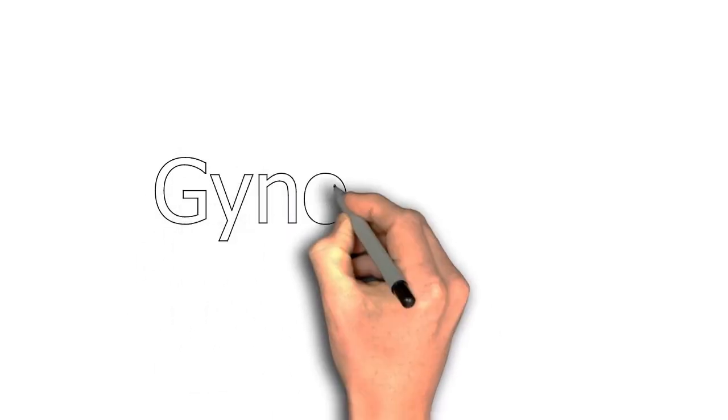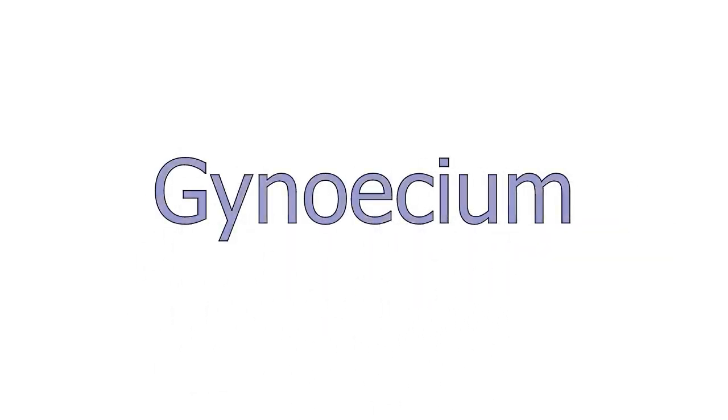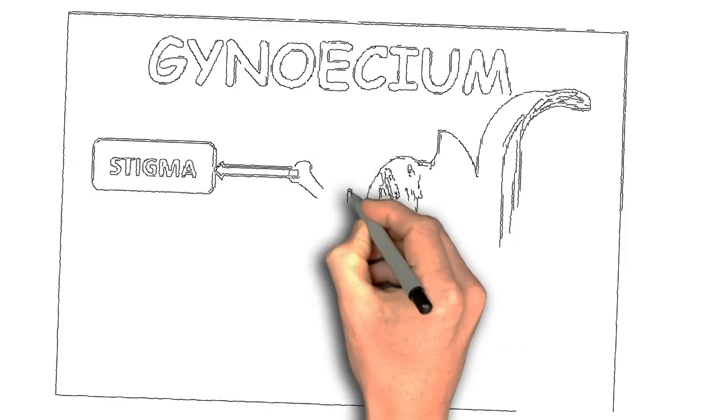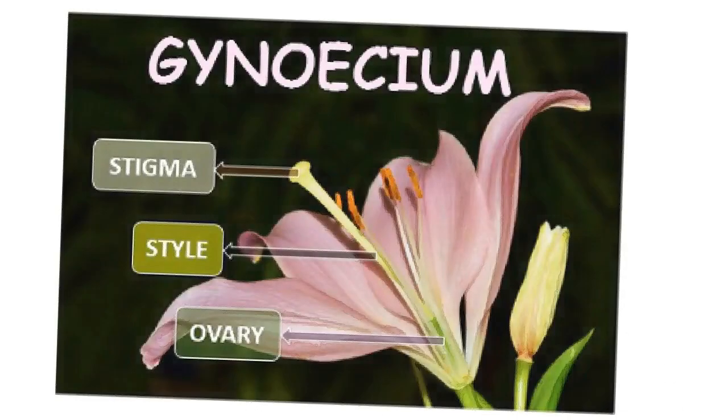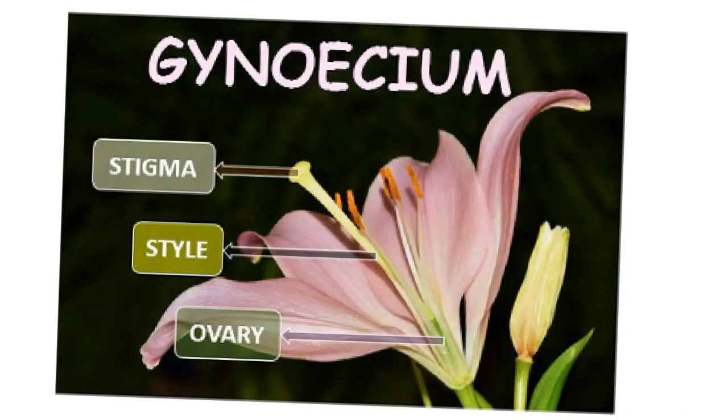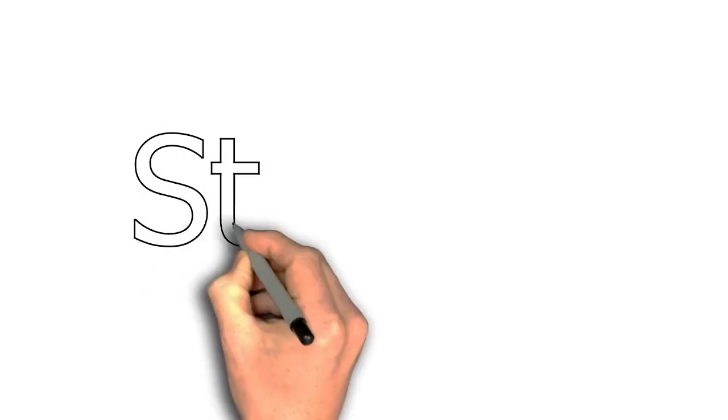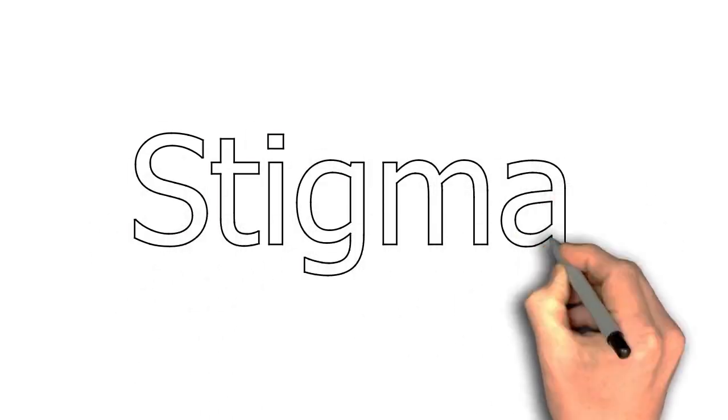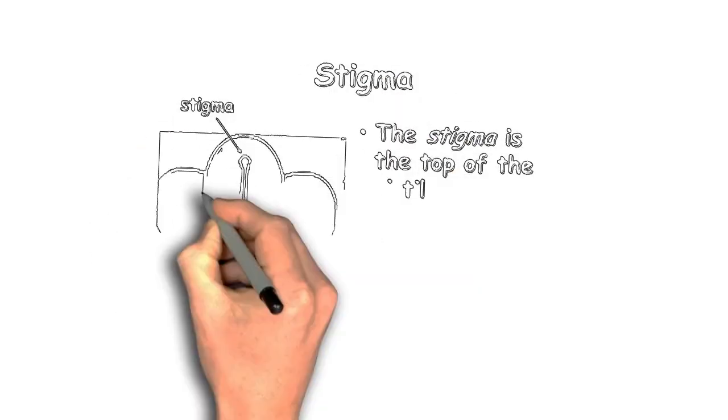Fourth whorl is your gynoecium. Gynoecium is also known as the pistil. It's composed of one or more carpels, and each carpel again consists of 3 parts, that's stigma, style and ovary. Stigma, it is the terminal knob-like structure. It may be divided into 2 or more lobes and may assume a feathery appearance.